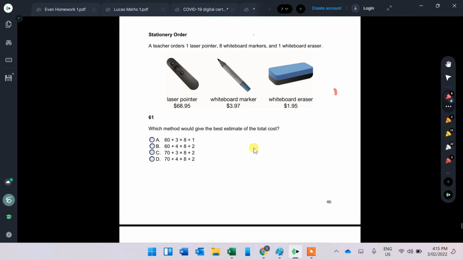61, a teacher orders 1 laser pointer, so about 70 bucks, plus 8 whiteboard markers, which are about $4, and 1 whiteboard eraser, which would give the best estimate of the total cost. So it should be 1 lot of $2, so it can be any of these 3, 8 lots of $4, so it has to be 8 times 4, which means it can be either of these 2, B or C, and then you've got to say that it's about 70 bucks for the laser pointer. So the answer is D.